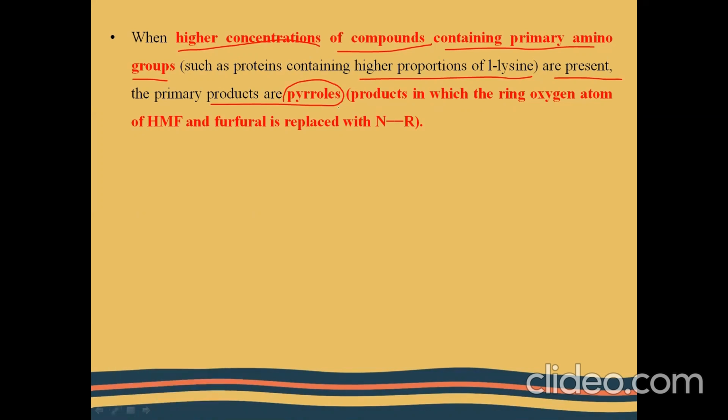So pyrroles and furans differ in the ring structure, where the ring of the furans has an oxygen atom, whereas the ring of pyrroles has a nitrogen atom in it.